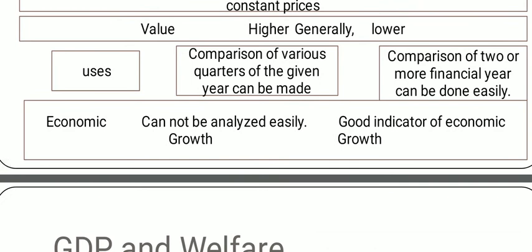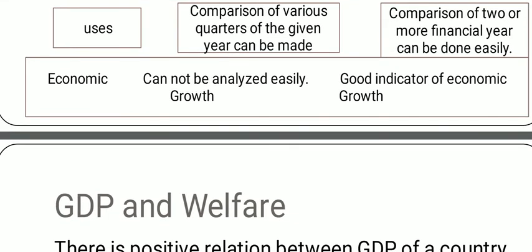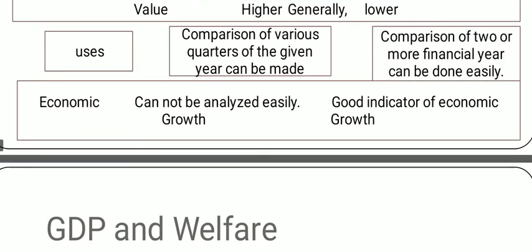Uses: in nominal GDP, comparison of various quarters of the given year can be made, and in real GDP, comparison of two or more financial years can be done easily. Economic growth in nominal GDP cannot be analyzed easily, and real GDP is a good indicator of economic growth.